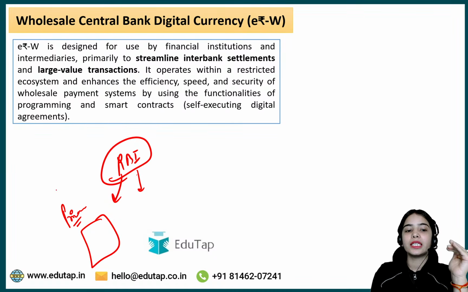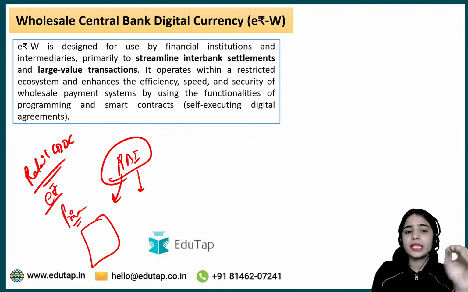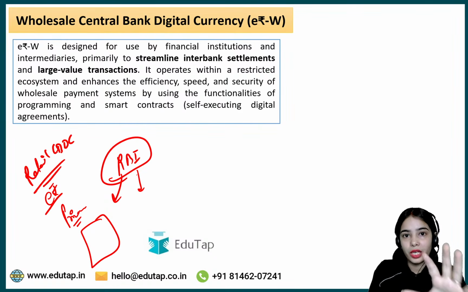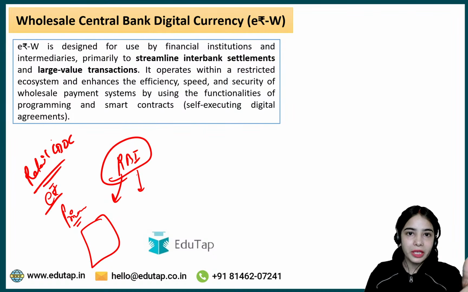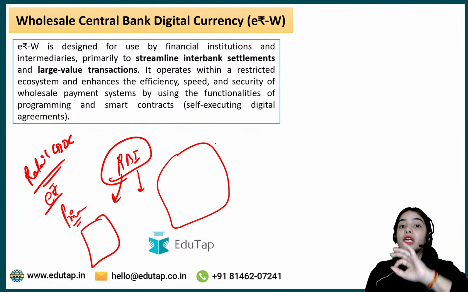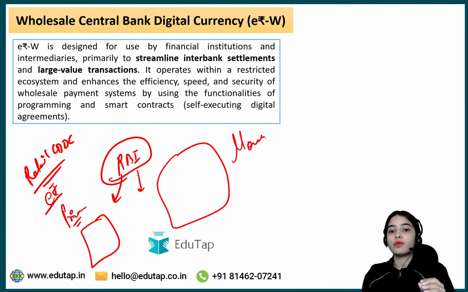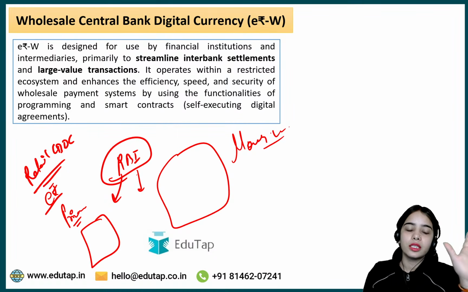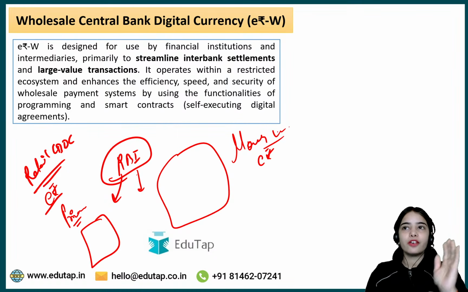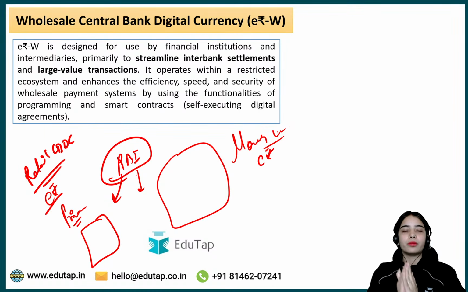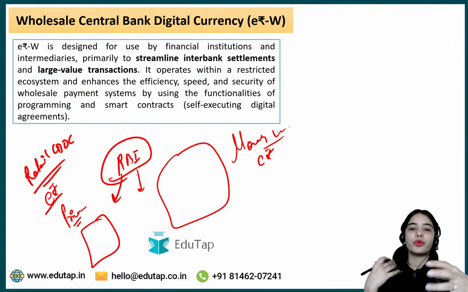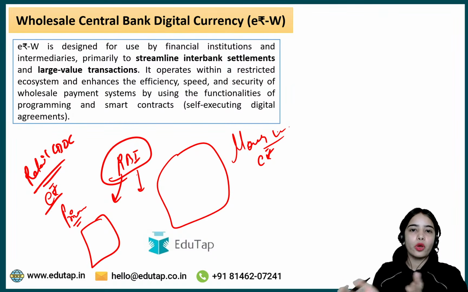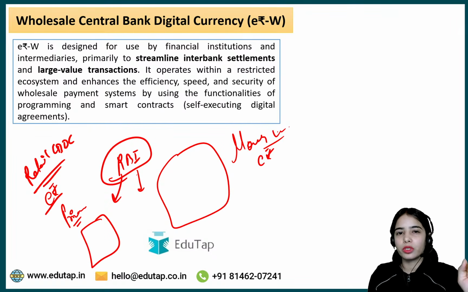Similarly, the RBI is saying that when you are using the e-Rupee, the retail CBDC, the RBI will not be tracking the money. Digital footprints will be left, but the RBI will not be tracking the money. You can use the money. But if transactions of large volumes happen which can be connected to money laundering, then the RBI can track the e-Rupee. If you are doing small transactions not related to money laundering or huge volumes, you don't have to worry about the privacy.